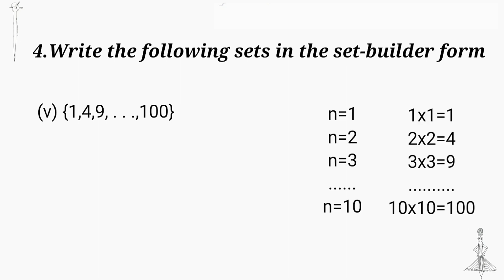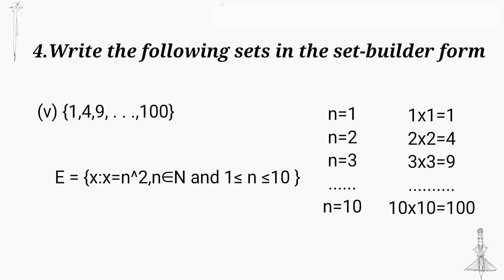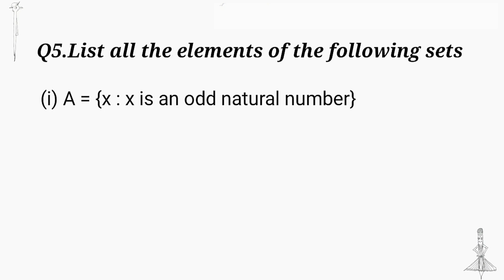Next question: 1, 4, 9, ..., 100. Here, the first number is 1 squared, the second number is 2 squared, the next is 3 squared, etc. The last number is 10 squared. Generally, we can write x = n², where n varies from 1 to 10 and n is a natural number. Next set of questions: list all the elements of the following sets.